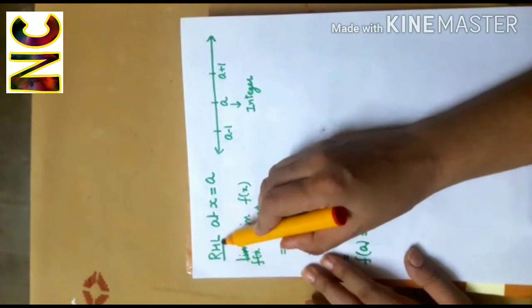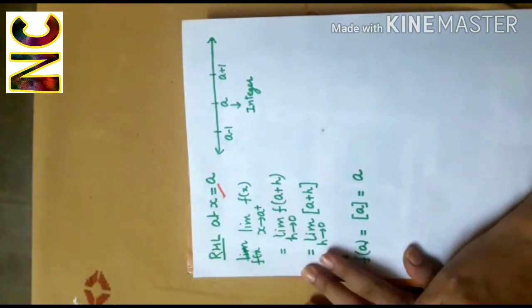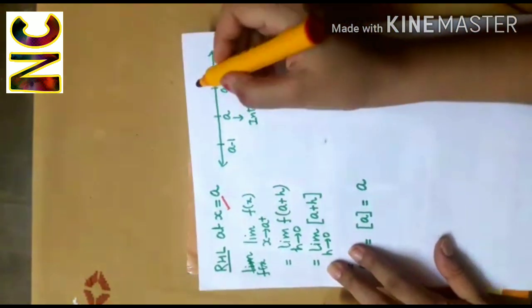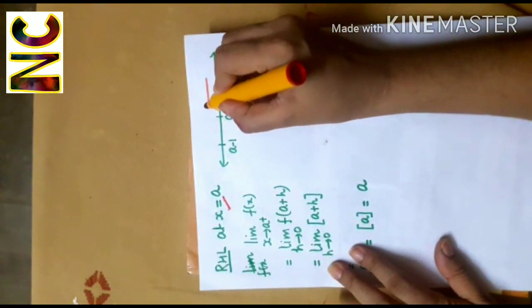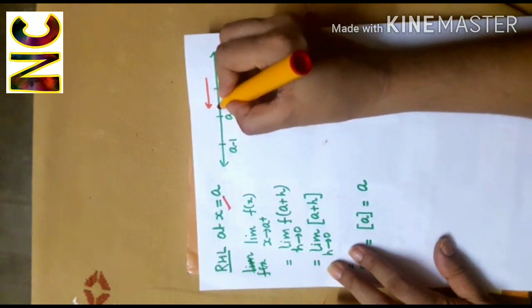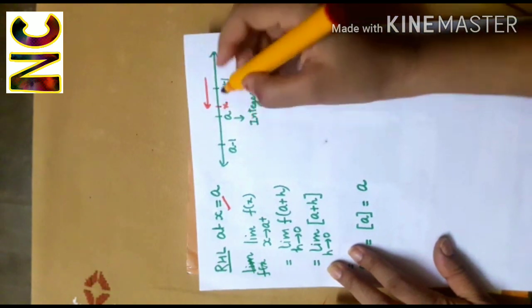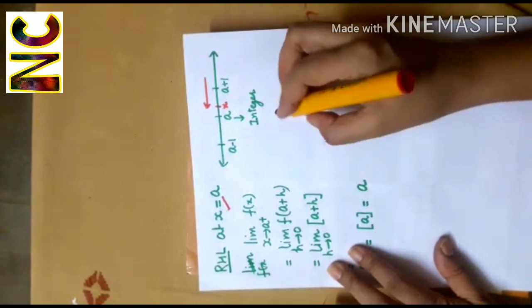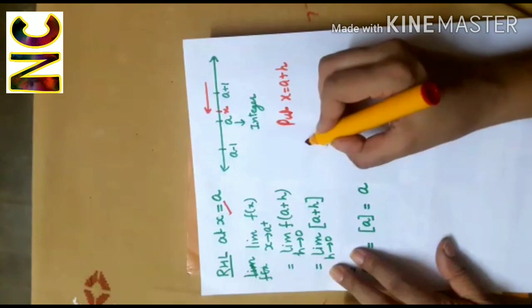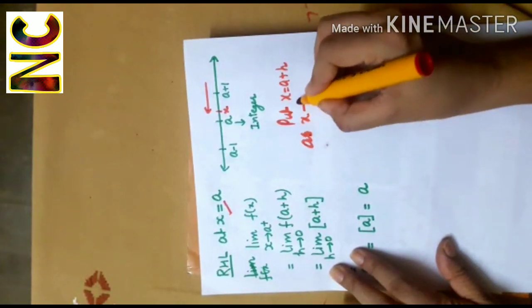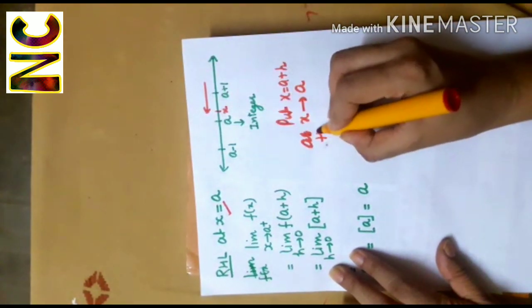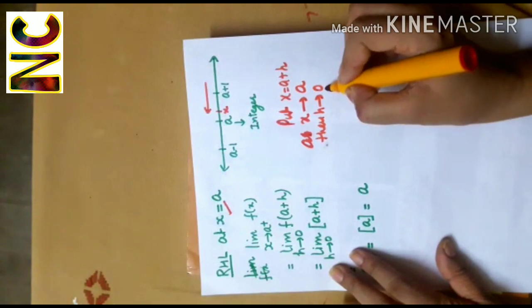Now we will compute the right hand limit at x equal to a. Right hand limit means that we are approaching a through the right side, that is through the values greater than a. So we are here at this point x, which is greater than a. So here we will put x equal to a plus h. Now as x is approaching a, x is coming near to a, then h will tend to 0.